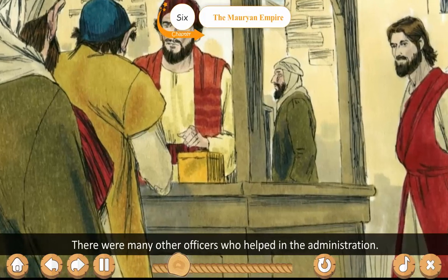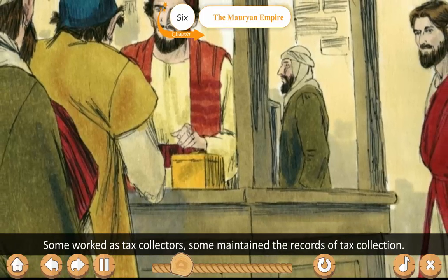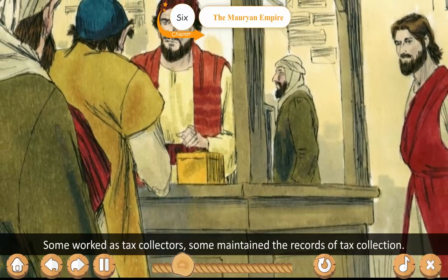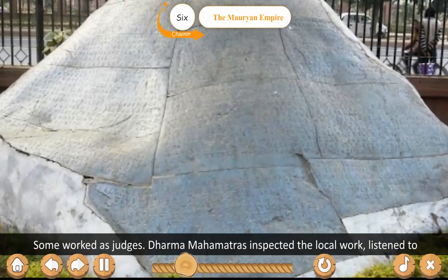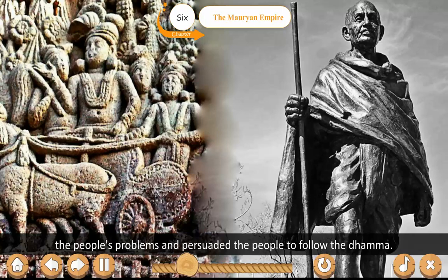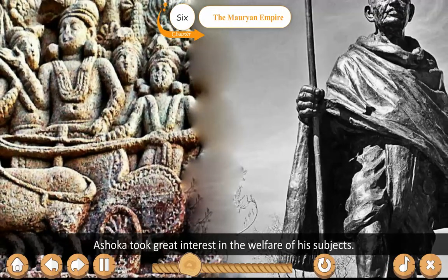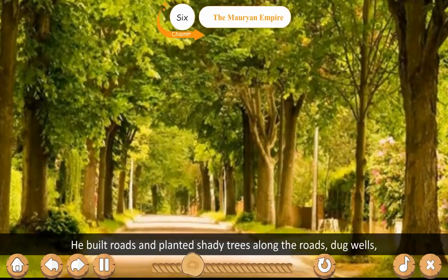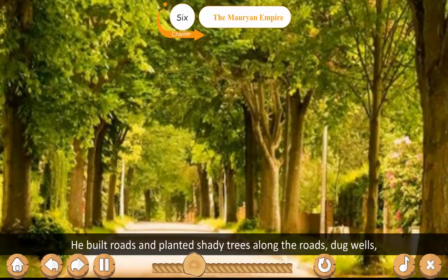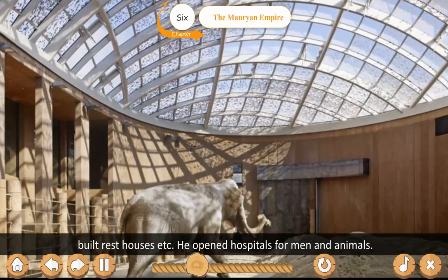There were many other officers who helped in the administration. Some worked as tax collectors, some maintained the record of tax collection, some worked as judges. Dhamma Mahamatas inspected the local work, listened to the people's problems and persuaded the people to follow the Dhamma. Ashoka took great interest in the welfare of his subjects. He built roads, planted shady trees along the roads, dug wells, built rest houses, etc. He opened hospitals for men and animals.